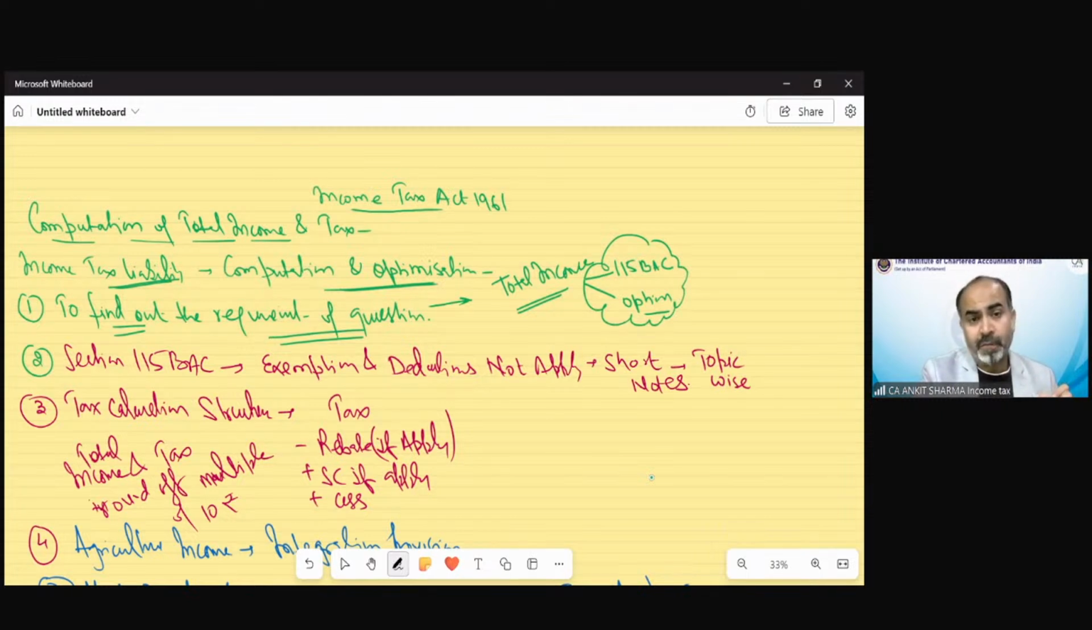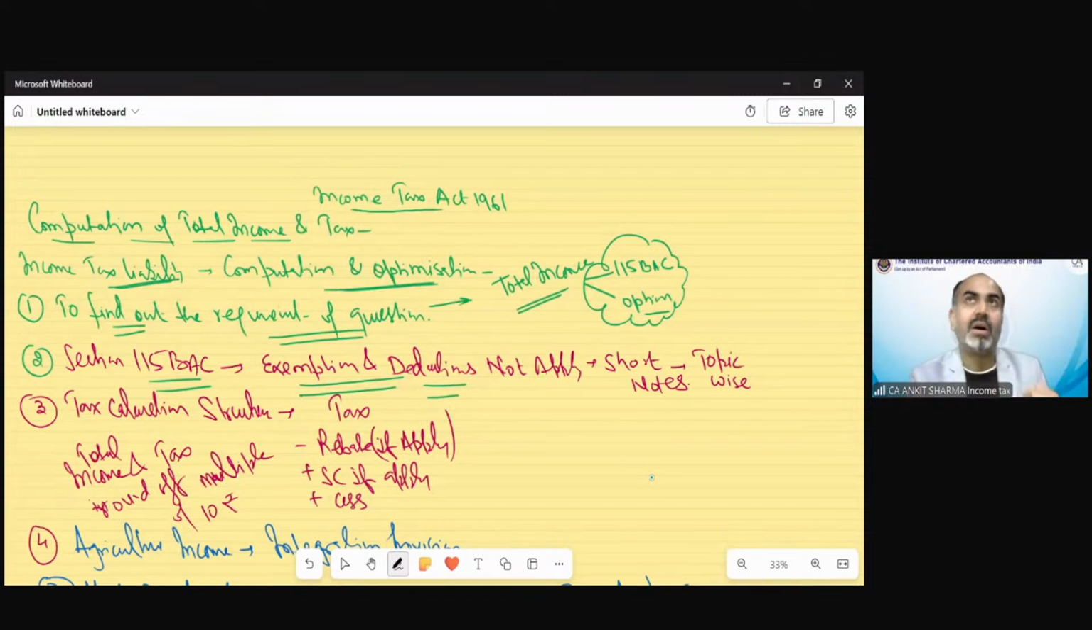Next, to find out section 115BAC exemptions and deductions. We all know there are some exemptions and deductions which are only available if you are opting for section 115BAC, that means the default tax regime. Whether it's a salary provision, income from house property because losses have been restricted, or capital gain provisions, there are certain exemptions, deductions and restrictions if you are going with section 115BAC. That needs to be kept in mind when you are solving these questions.